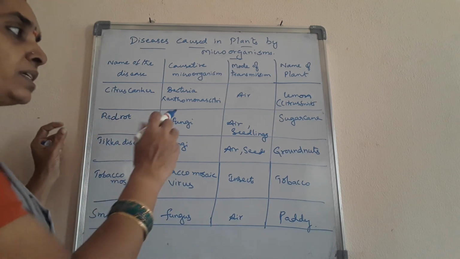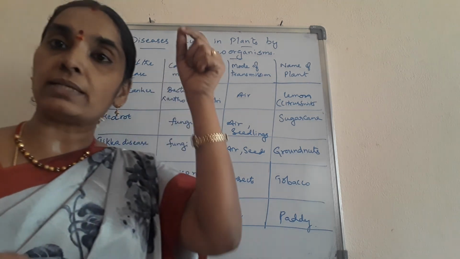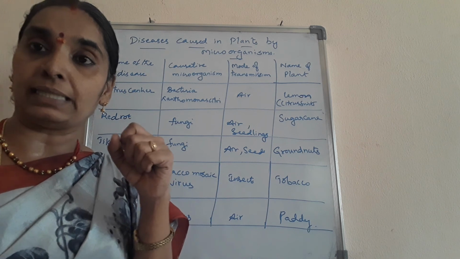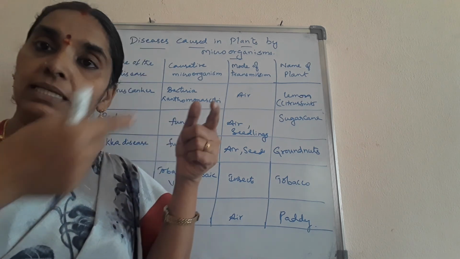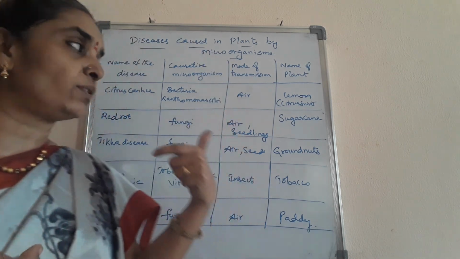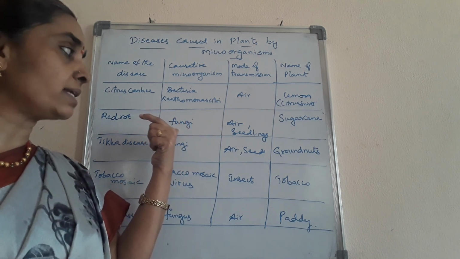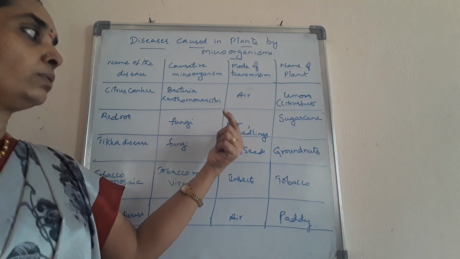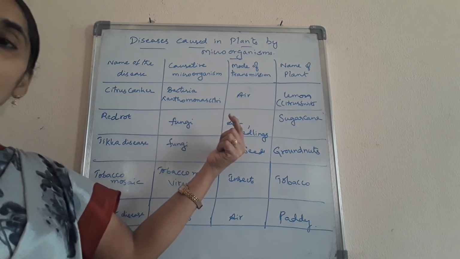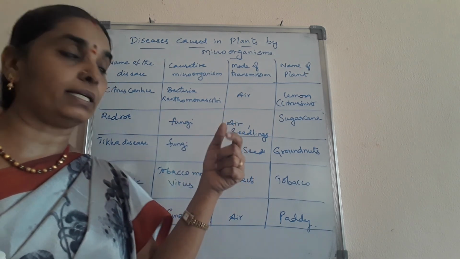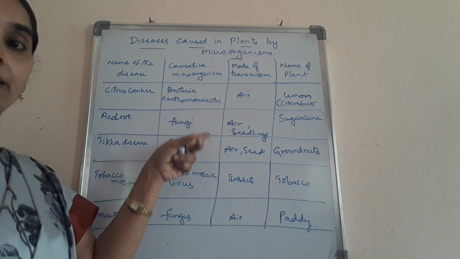And red rot. If you see the sugar cane, when you open and eat the sugar cane, you can see red colored structures inside the stem of the cane. So that is due to a fungus microorganism affecting the cane. It spreads through the air or the seedlings, that is tiny plants, when it is tiny, it gets affected with the disease. Okay, children.